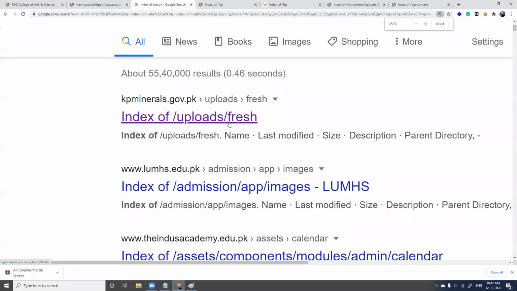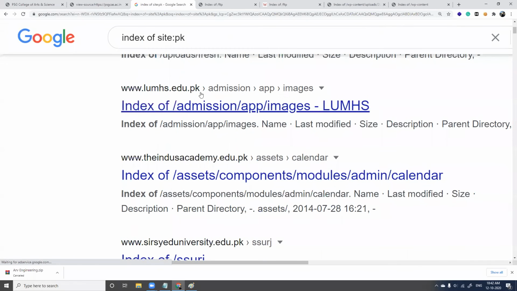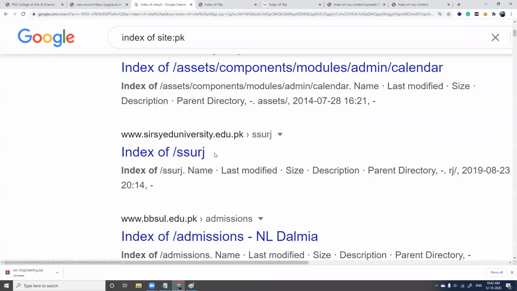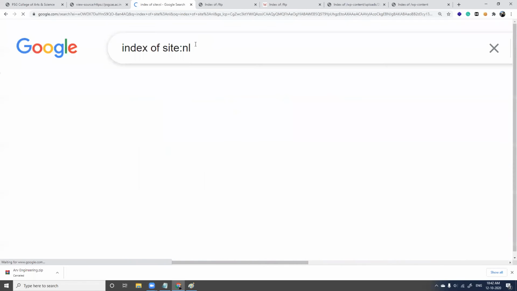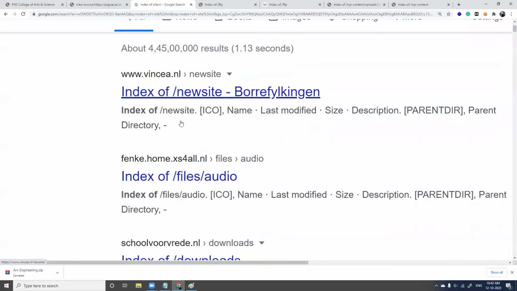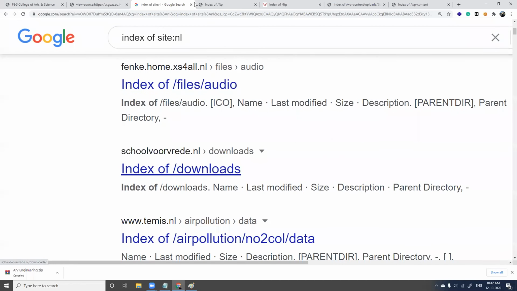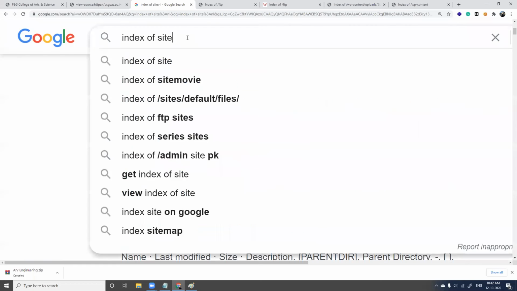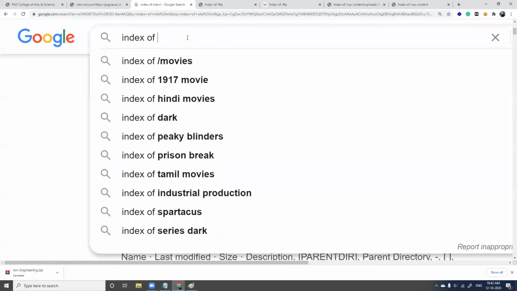Probably I'll get, see here, it is all from Pakistan. From Netherlands, NL, all from Netherlands, UK, US. So you can do a country-wise targeted search.